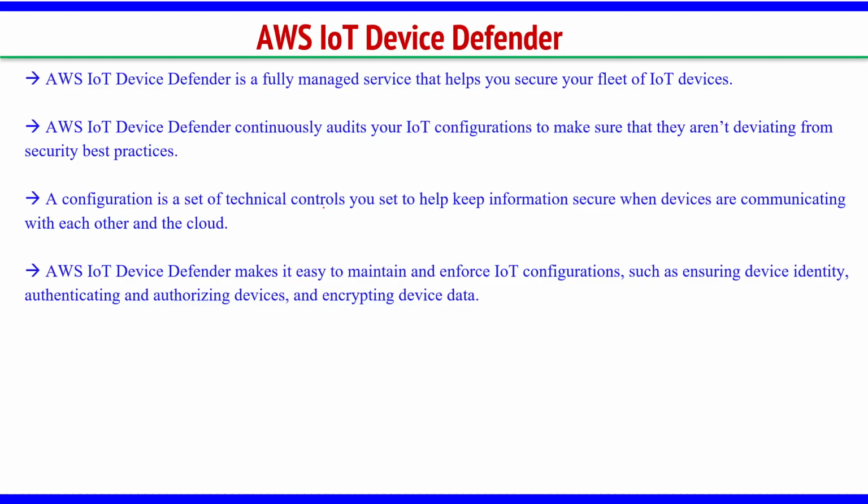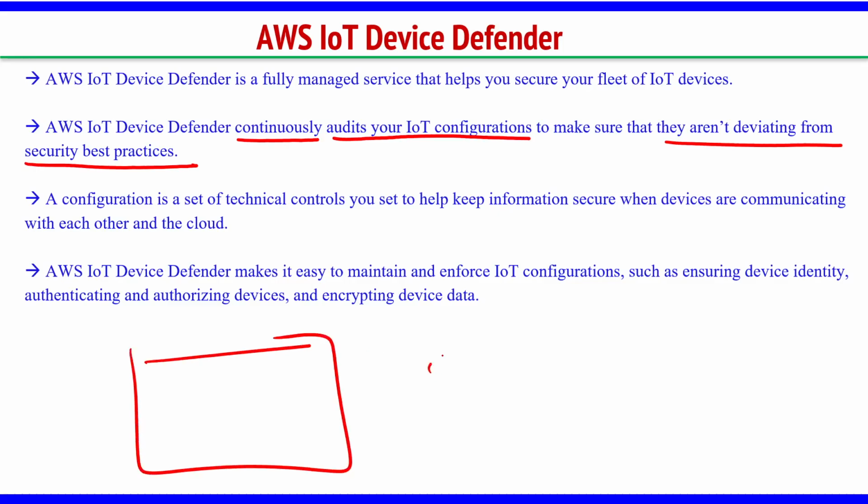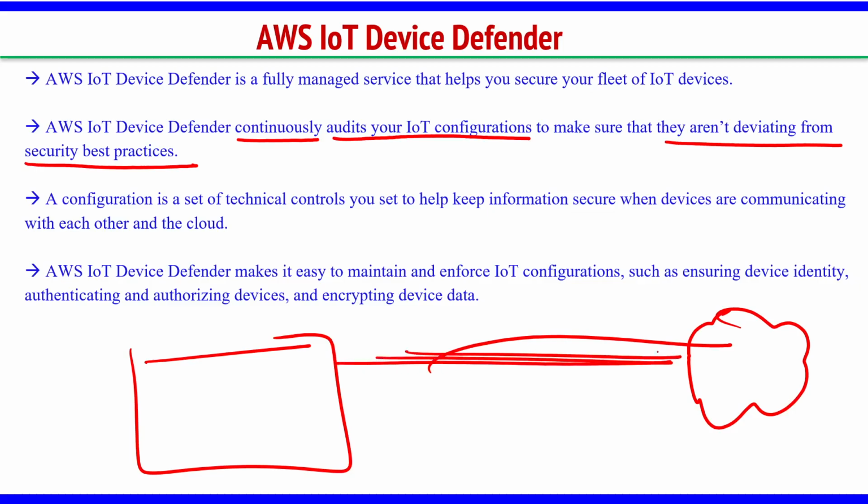What does it do? IoT Device Defender continuously audits your IoT configurations to make sure they aren't deviating from the security best practices. When the IoT device is connected to the cloud, the communication that is happening, the messages which are coming, are continuously monitored and audited. So there is a defender in between the cloud and the IoT devices, which is taking control and making sure that everything is secure, right?